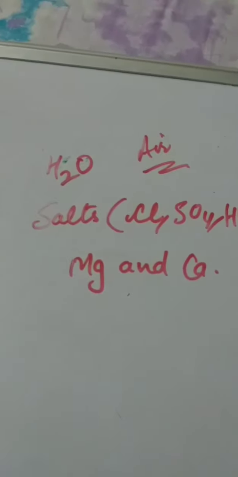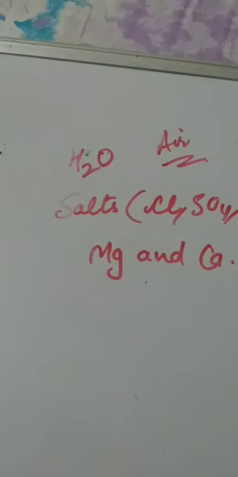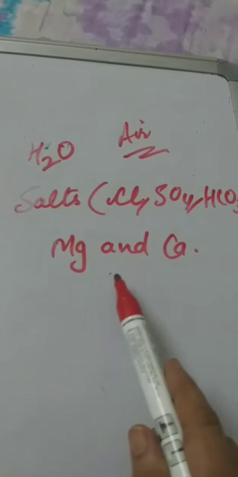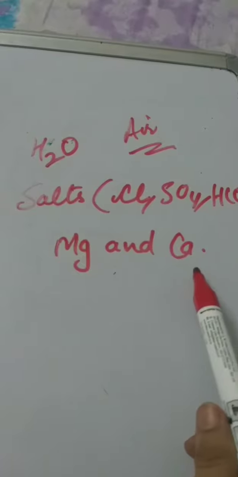That's why aquatic animals are able to breathe. Some salts like chloride, sulfate, hydrogen carbonate and many more, and metals like magnesium and calcium dissolve in it. Similarly, seawater contains so many dissolved substances that it is unfit for industries, agriculture or domestic purpose. So these substances are impure